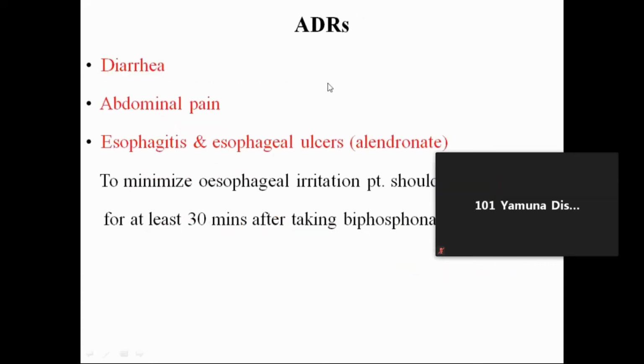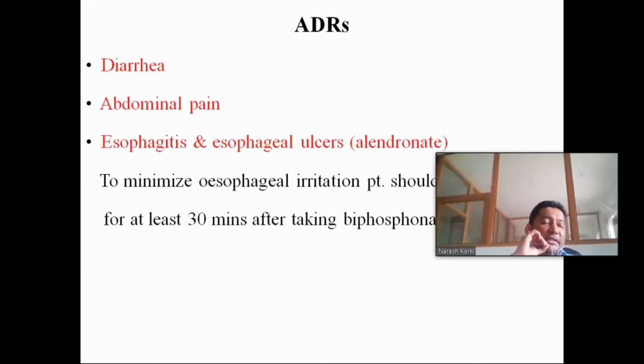Now the adverse drug reactions. Basically, with the oral drugs, they produce GIT disturbances.